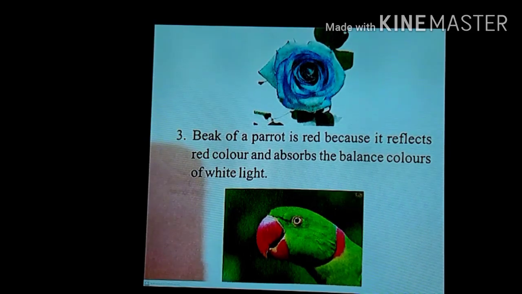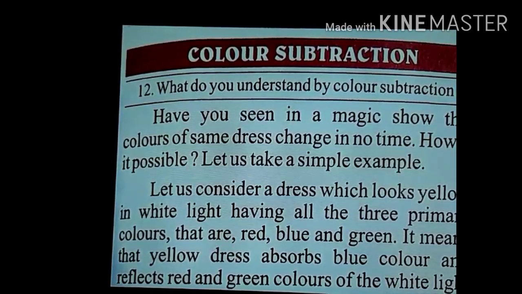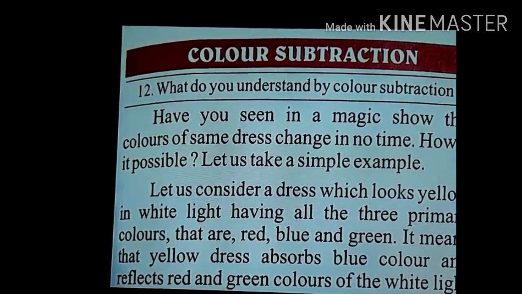With the help of examples, you can now easily understand how objects appear to have different colors. It depends upon the reflection of the light and which colors the objects are reflecting back. That reflection decides the color of the object. Okay, now the next concept is color subtraction. It is also very important. With the help of this theory also we can understand why objects appear different in colors.